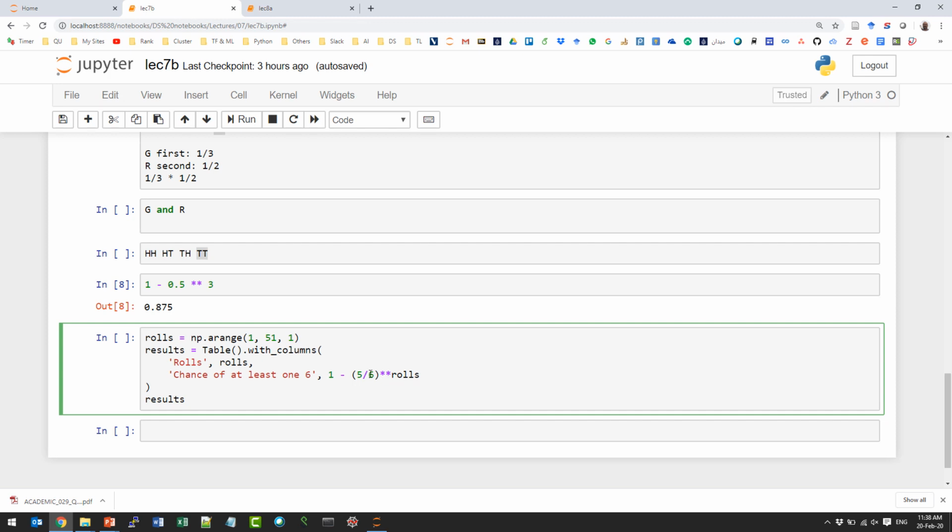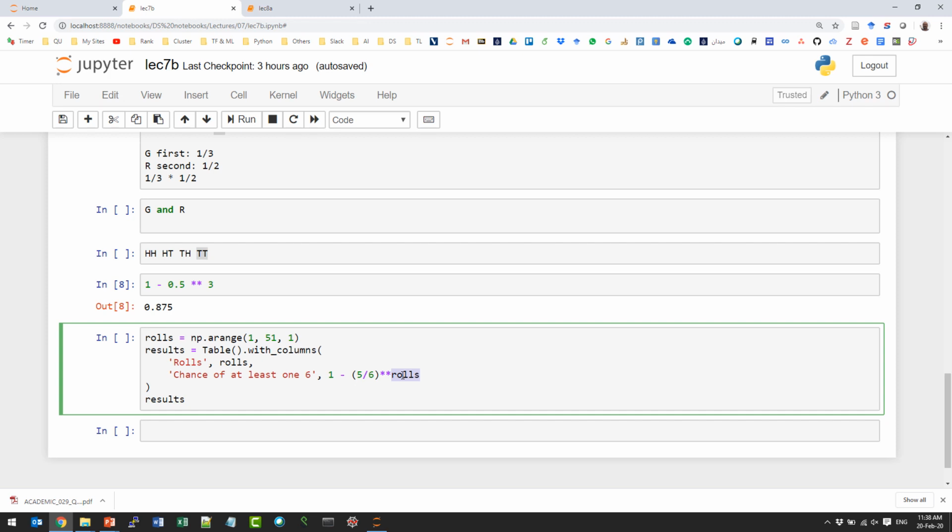What's this? So this is the probability that we just mentioned, right? That's the probability that we have at least one 5, for example, when we roll the die, times the number of rolls. Remember, the rolls is from 1 to 50.